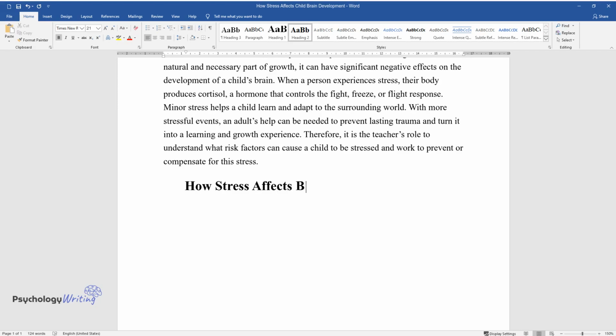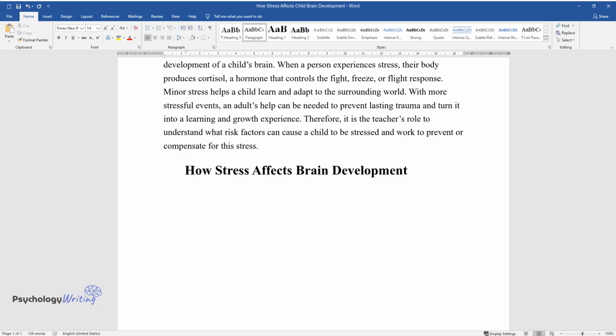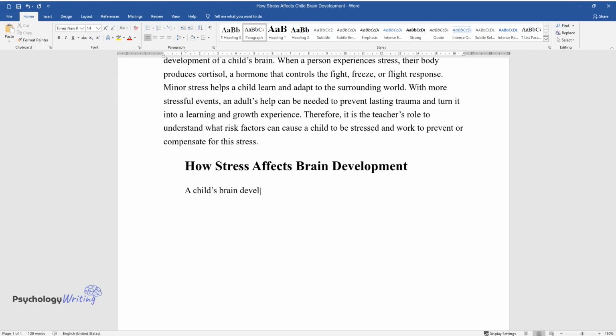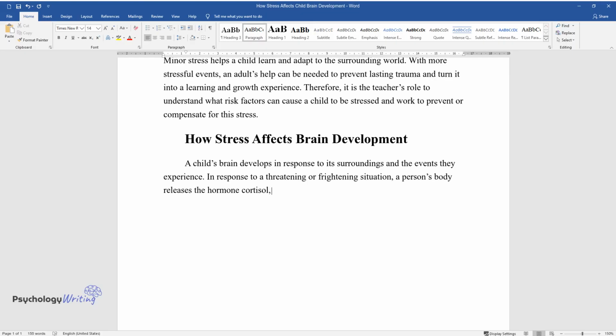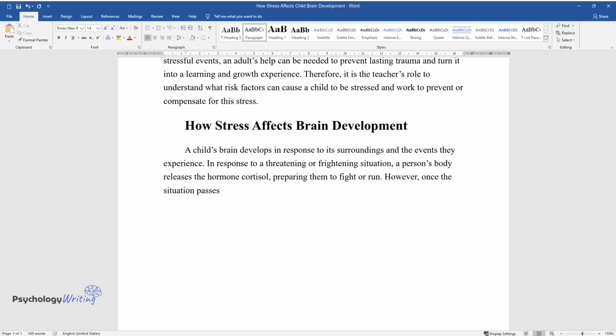How stress affects brain development. A child's brain develops in response to its surroundings and the events they experience. In response to a threatening or frightening situation, a person's body releases the hormone cortisol, preparing them to fight or run. However, once the situation passes, the hormone levels return to normal.